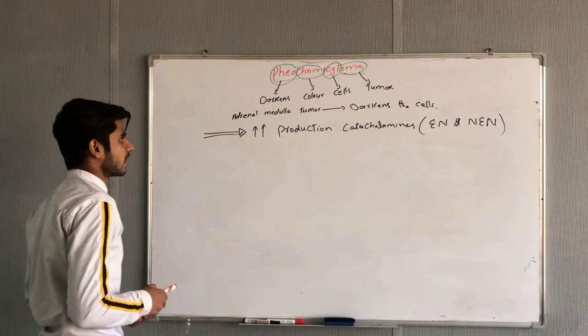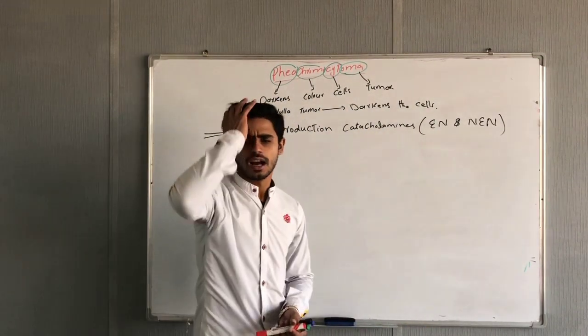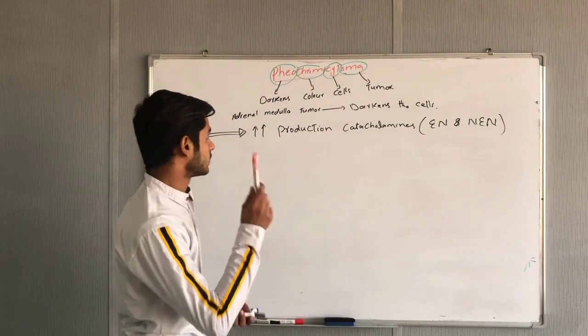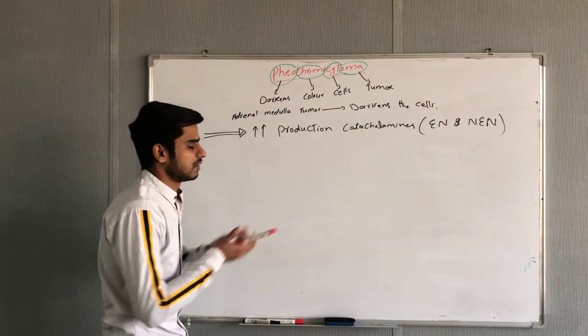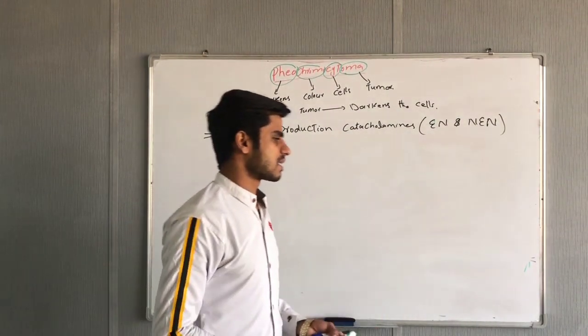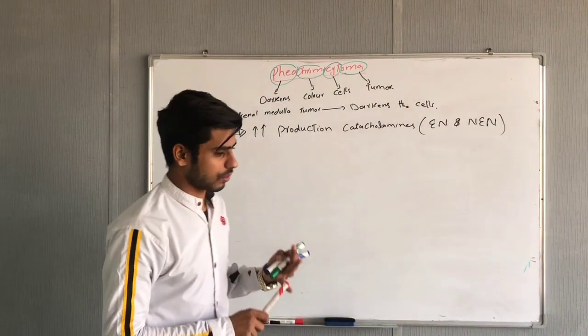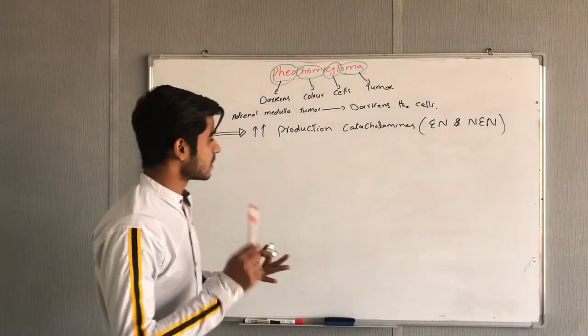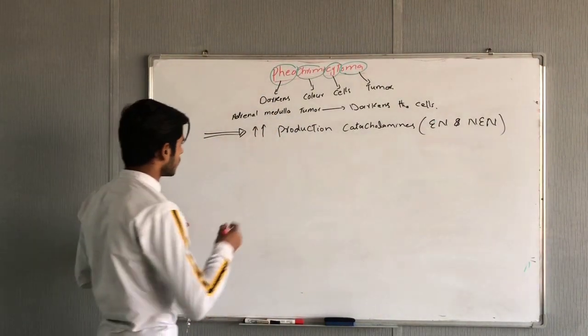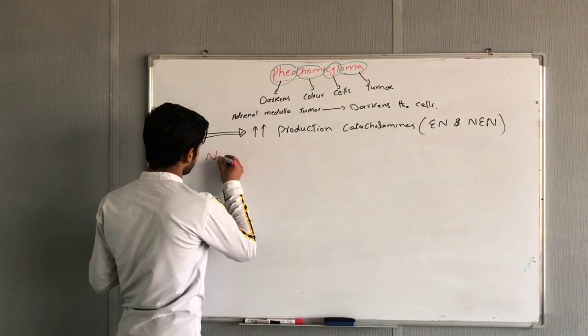First, we will see what happens in the normal case. After that, we will see what this disease is, which we have discussed. Then the causes, then diagnosis, symptoms, and then treatment. First, normally, what happens?